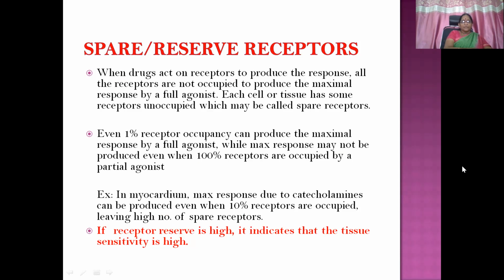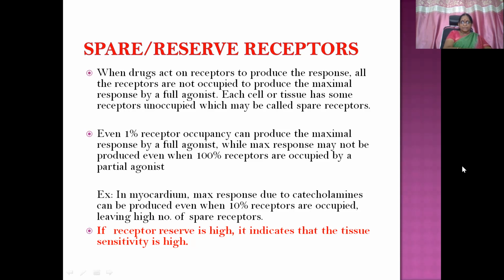Then spare or reserve receptors. It's a very important concept in drug development and even pharmacodynamic actions, especially for postgraduate students. When drugs act on receptors to produce the response, all the receptors are not occupied to produce the maximal response by a full agonist.